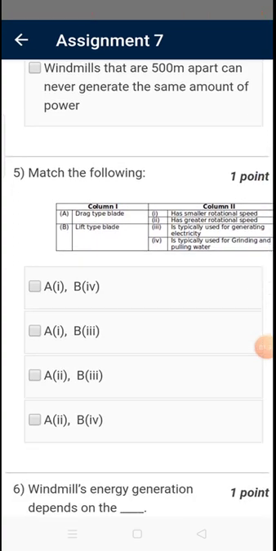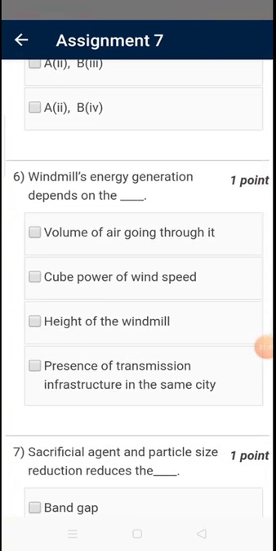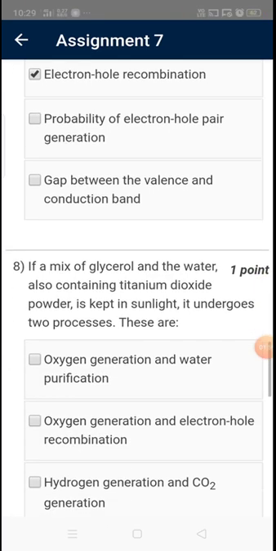Our fifth question is match the following. The correct answer for this question is B. Our sixth question is: windmill energy generation depends on the volume of air going through it, the cube power of wind speed, and the height of the windmill. So the correct answer for this question is A, B, C. Our seventh question is: sacrificial agent and particle size reduction reduce the electron-hole recombination. So the correct answer for this question is B.